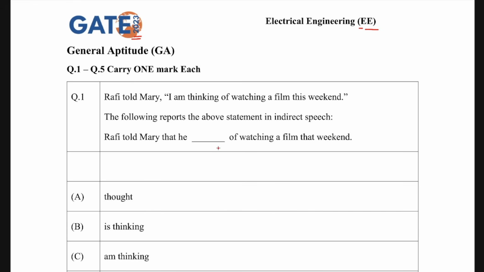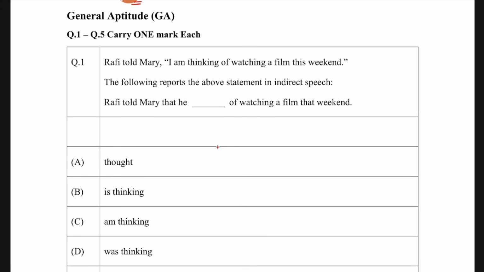This question is from the English grammar perspective, and it is nothing but converting direct speech to indirect speech. So what happens when you convert direct speech to indirect speech? First of all, you change the person.